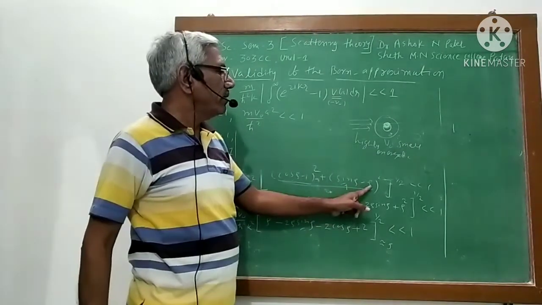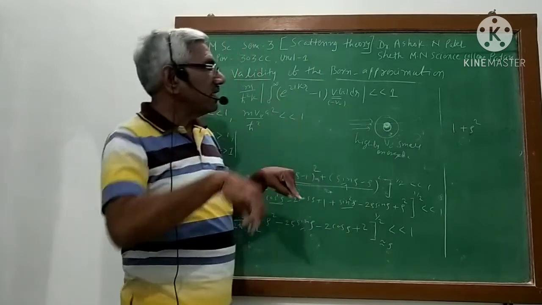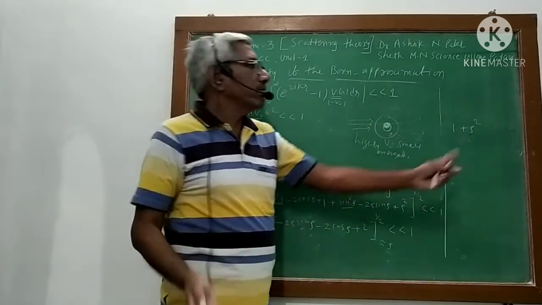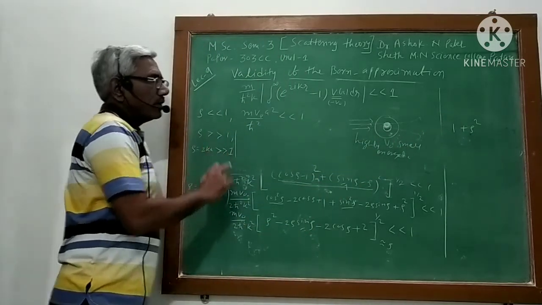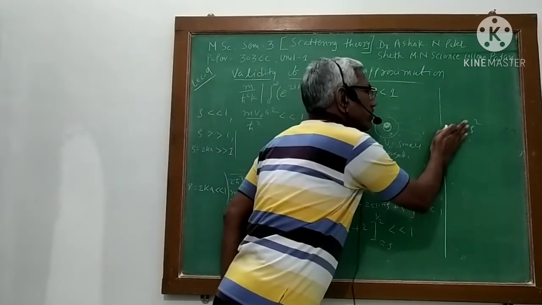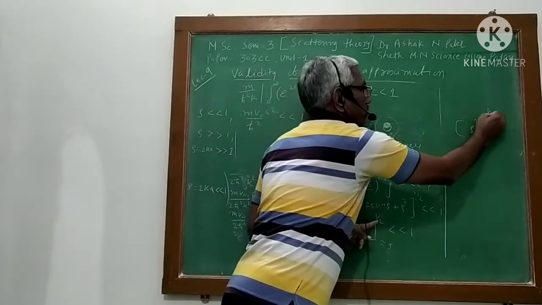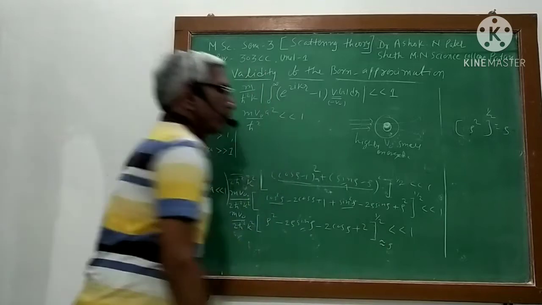So it will become simply rho square plus rho square. Again I say that compared to rho square, this 1 is negligible, because rho is very large compared to 1. So this term will be very large compared to 1. So neglect this 1 also. Then the square root of this will be rho only. So nearly equal to rho.